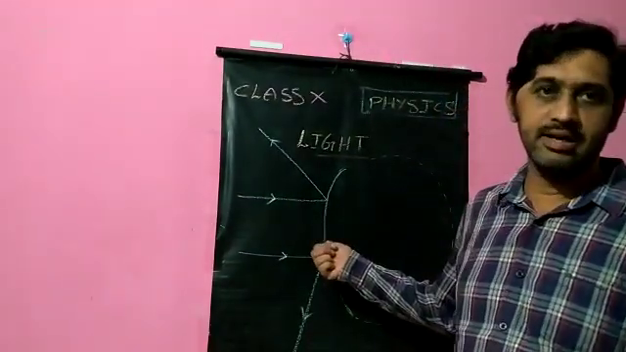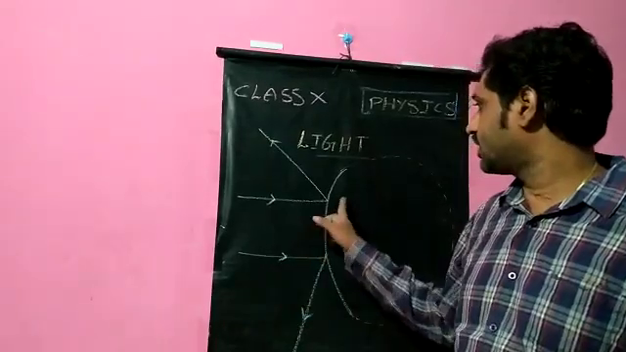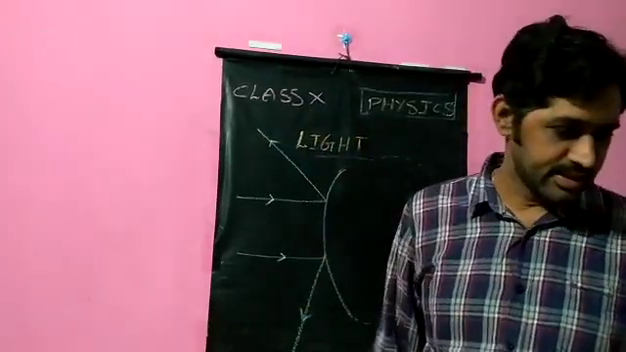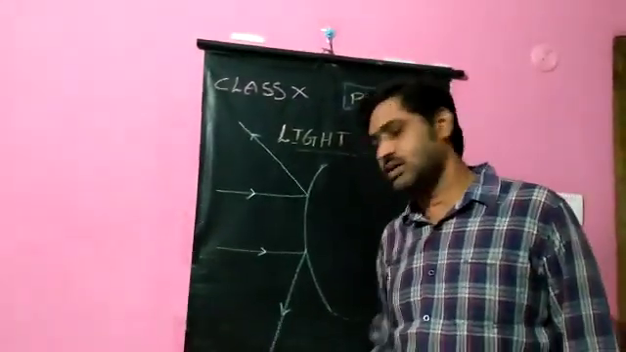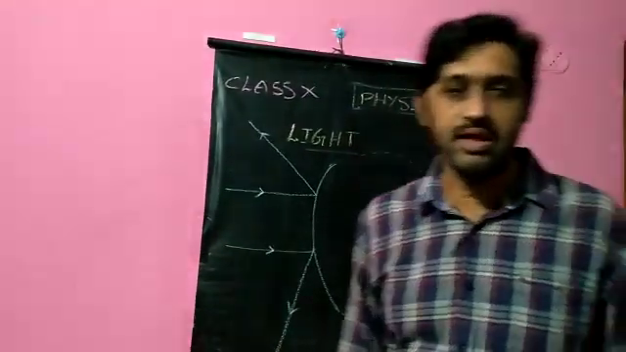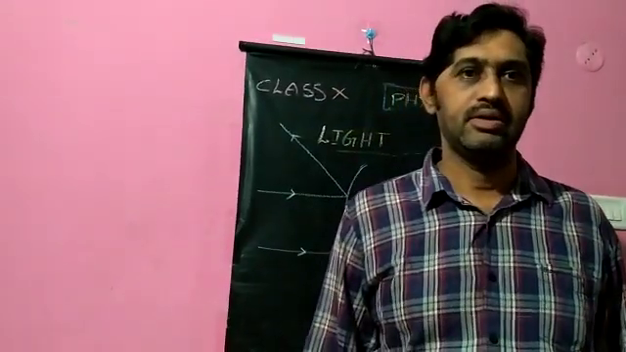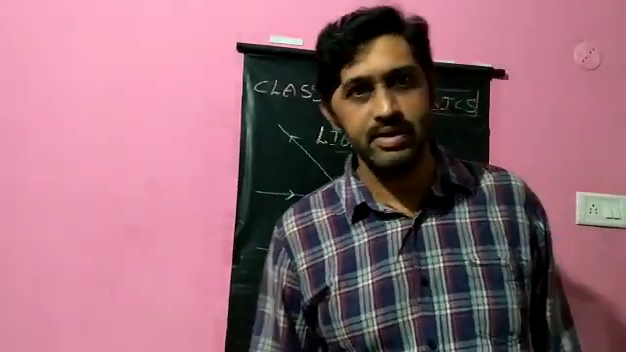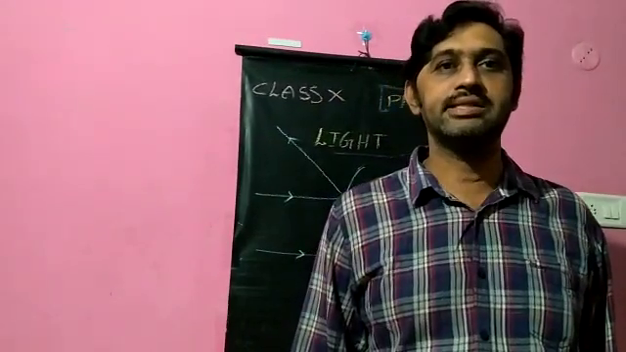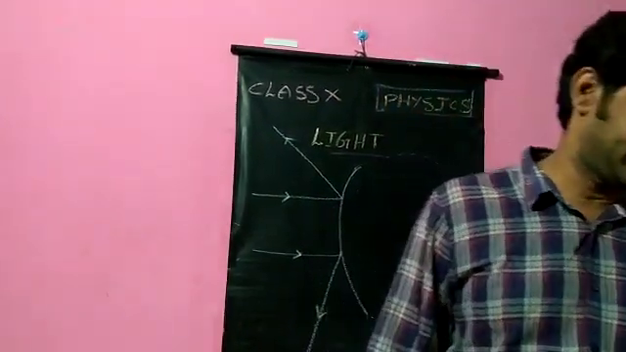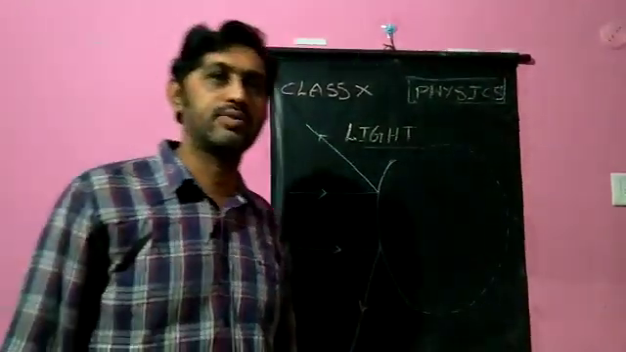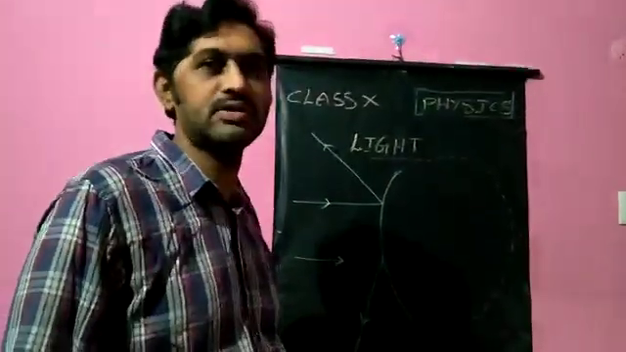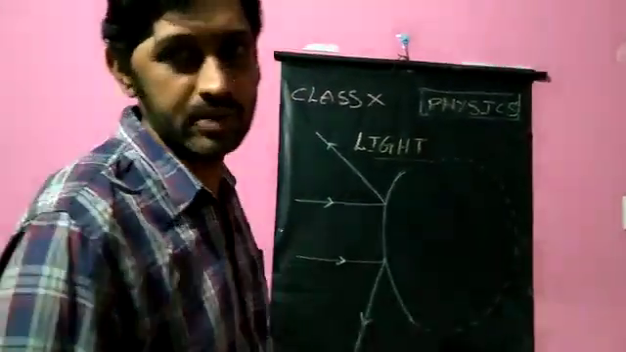This is a convex mirror. The light rays fall on it. After reflection, they get diverged, which means they travel in different directions. Since the light rays which fall on the convex mirror are diverged, the convex mirror is known as a diverging mirror. In the case of a concave mirror, the light rays which fall on it get converged. They meet at one point. That is why we call the concave mirror a converging mirror. Remember these points: concave mirror, converging mirror; convex mirror, diverging mirror. Because of that, the image formation by both mirrors is different.